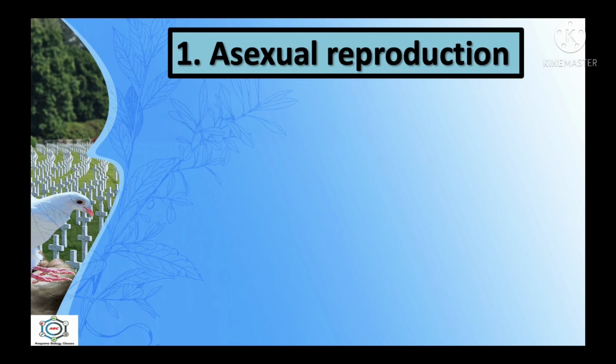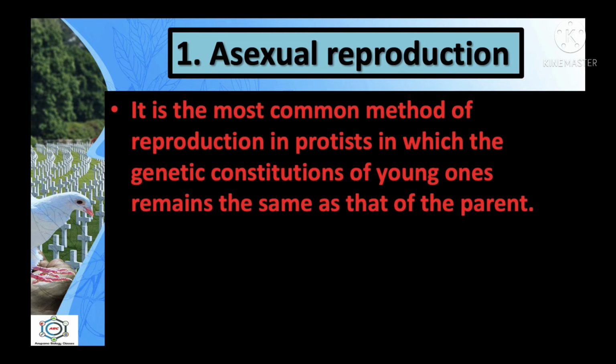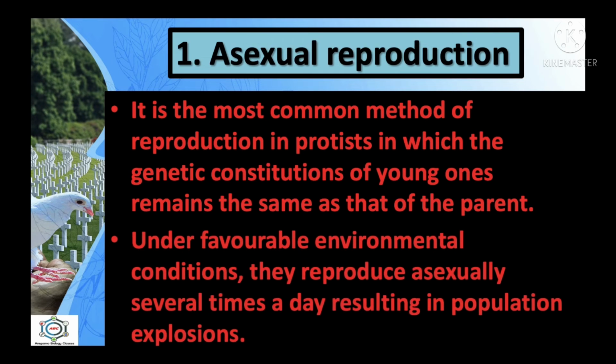See here, asexual reproduction is the most common method of reproduction in protists, in which the genetic constitution of the young ones remains the same as that of the parent. Under favorable environmental conditions, they reproduce asexually several times a day, resulting in population explosions.